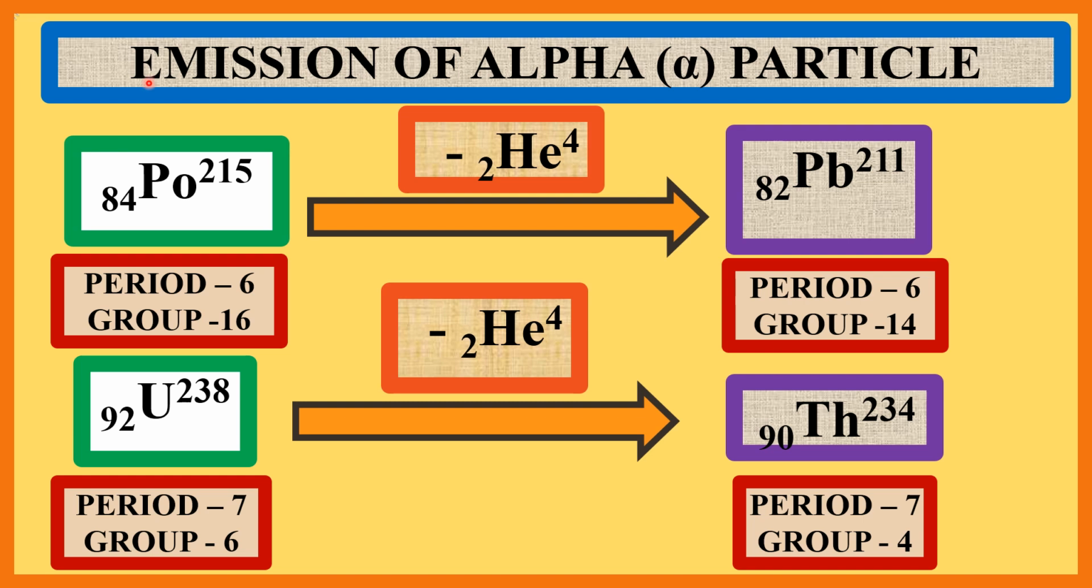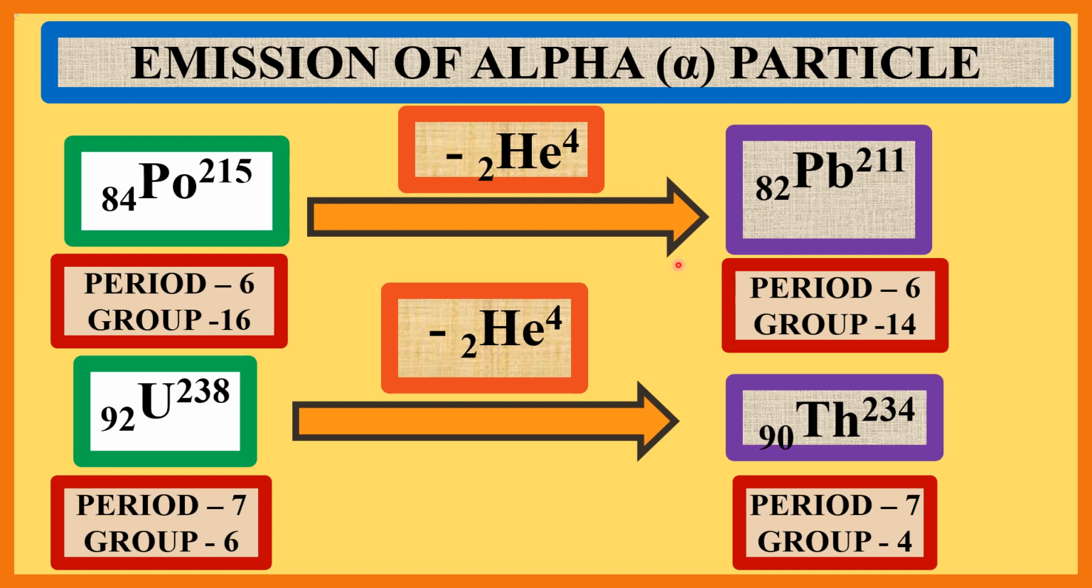Now we see the example of emission of alpha particle. Polonium is an element whose atomic number is 84 and mass number is 215. When polonium emits an alpha particle, the newborn daughter element is lead, whose atomic number is 82 and mass number is 211. That is, here atomic number decreased by 2 units and mass number decreased by 4 units.